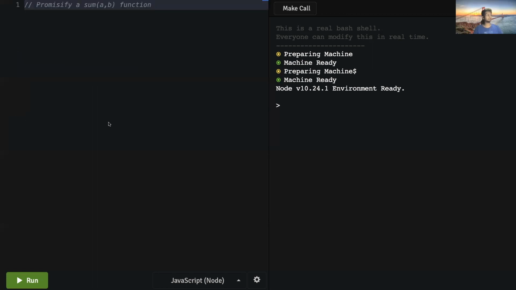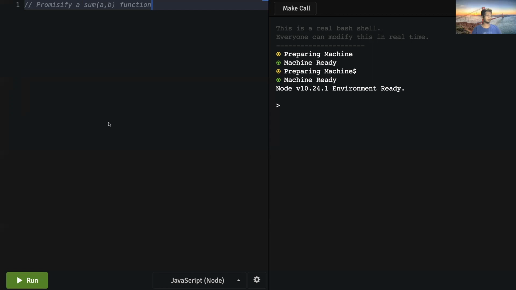This was one of the questions I was asked when I was starting out my journey in the tech industry. It might sound really weird, because why would you want to convert a sum function, where you just have to return the addition of those arguments, into a promise?